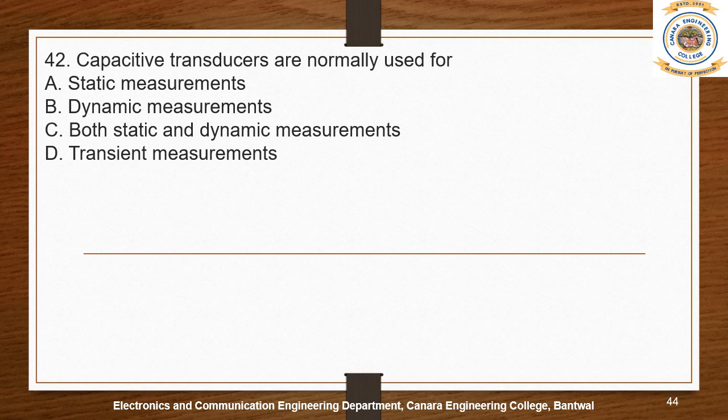They are extremely sensitive and used for measurement of very small distances. They are also used for the measurement of force and pressure. So in that way, the right answer is option B, I think. It is a dynamic measurement. So we'll see the right answer. Yes, option B is the right answer.